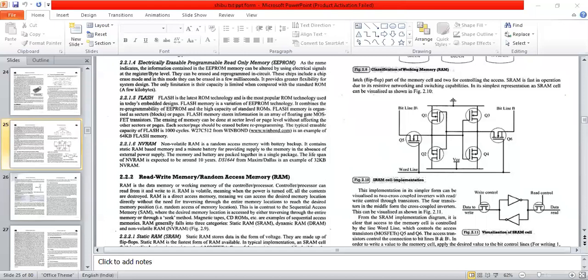Sorry, it got disconnected. So I'll consider this as node A and this as node B. Now we were doing the write operation. So we will just consider that before, the data at node A is 0 and the data available at node B is 1. Now what we have to do, I have to write,